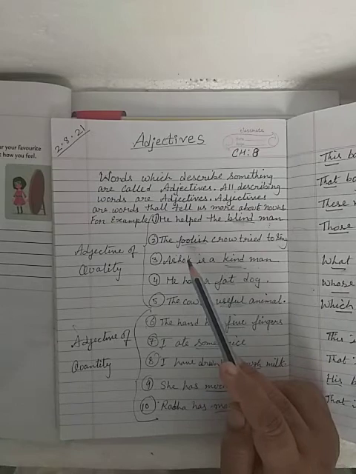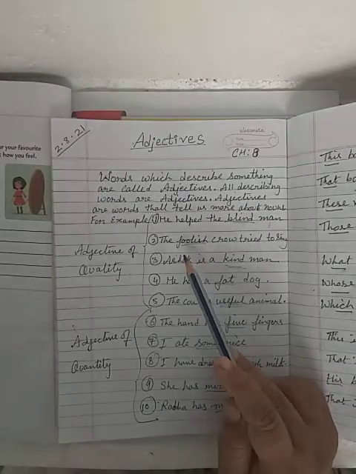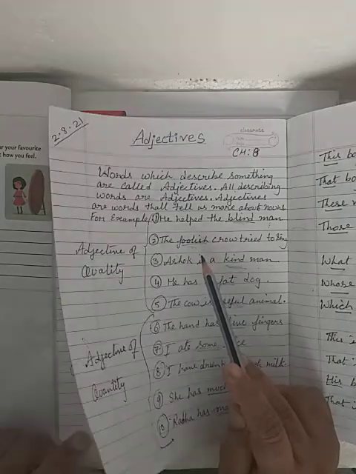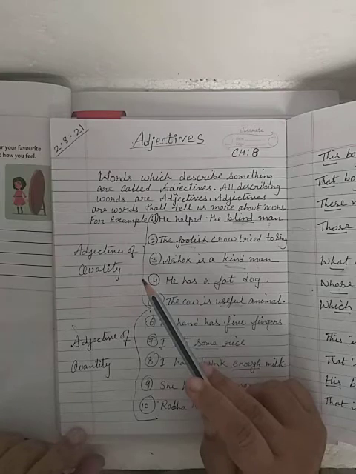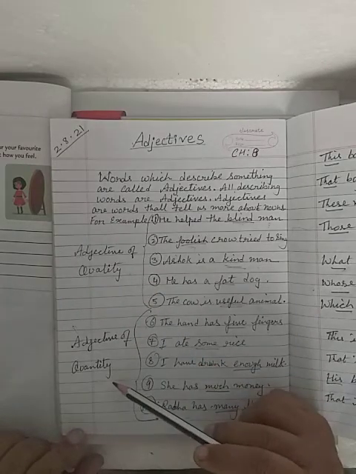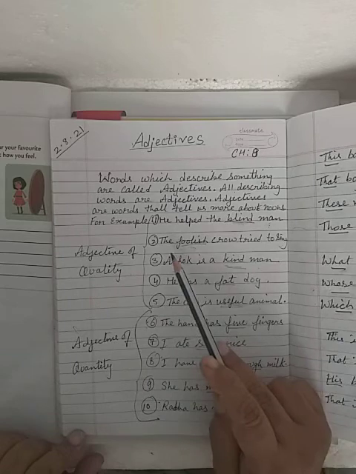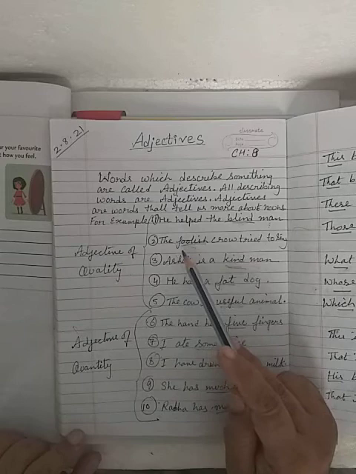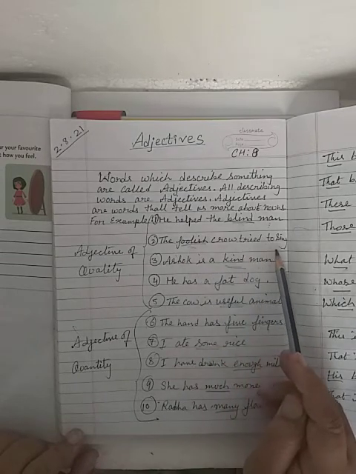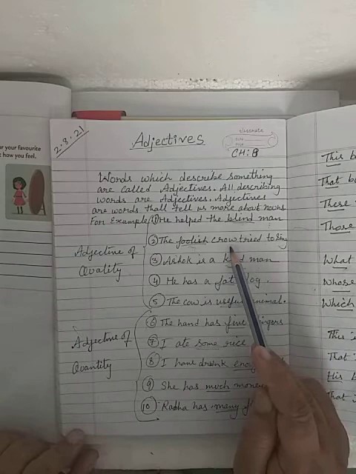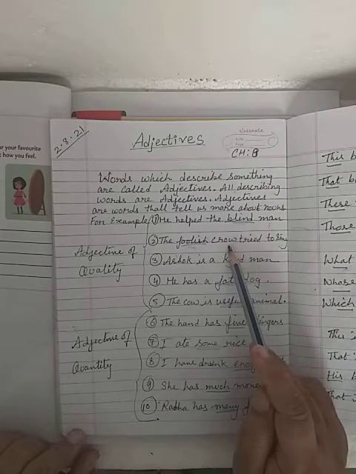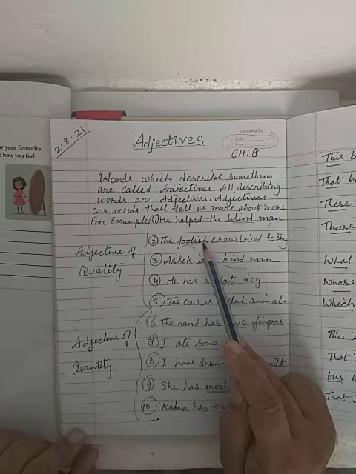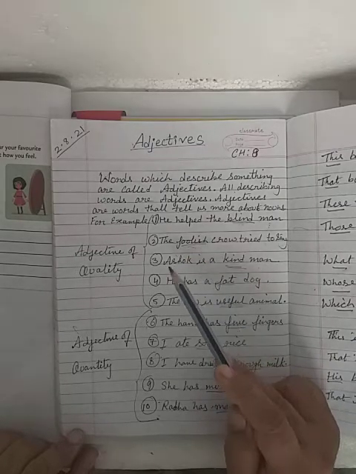So today we will learn kinds of adjectives. In this chapter, only two types of adjectives are given, that is adjective of quality and adjective of quantity. So for example, adjective of quality. The foolish crow tried to sing. So what kind of crow? Quality of crow is foolish. So here the adjective is foolish. This is called adjective of quality.